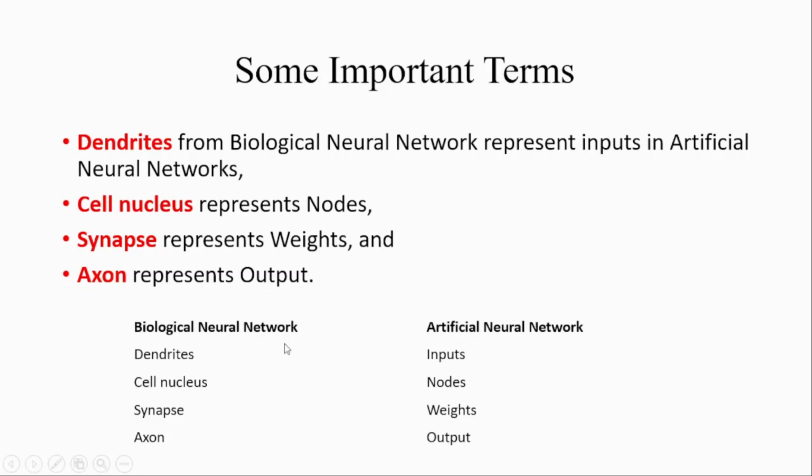So in biological neural networks, dendrites, while in artificial neural networks we call it inputs. Dendrites will be termed as input, cell nucleus as node, synapses as weights, and axon as output. So in artificial neural networks, these are the important terms we will use: inputs, nodes, weights, and output. How the input will be interpreted, nodes, weights, and output, let's see and start.